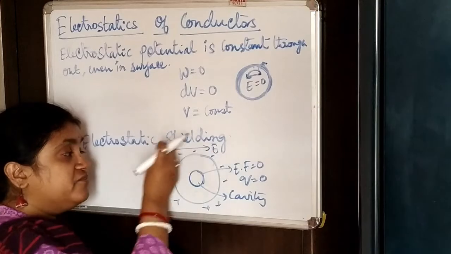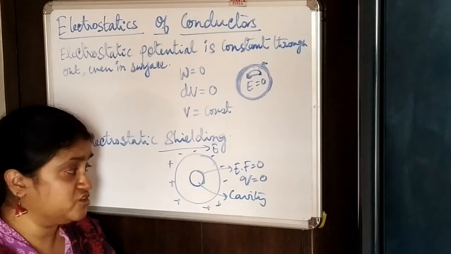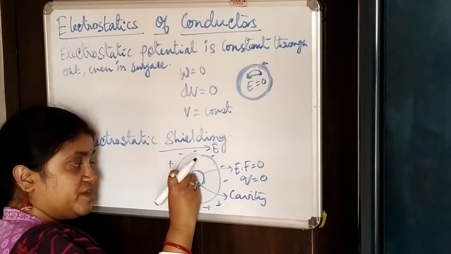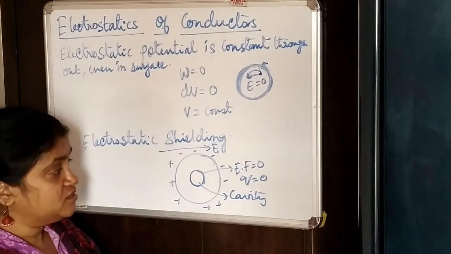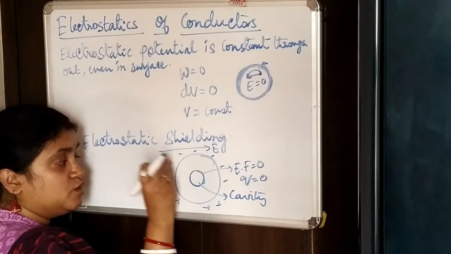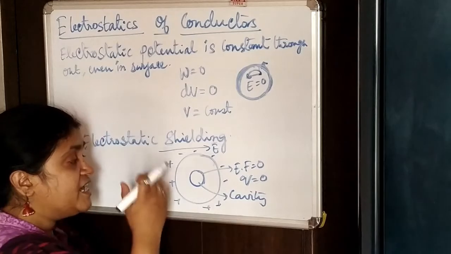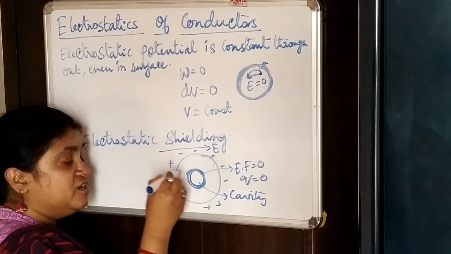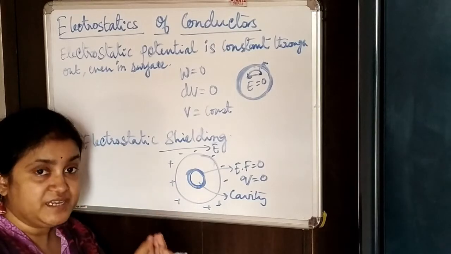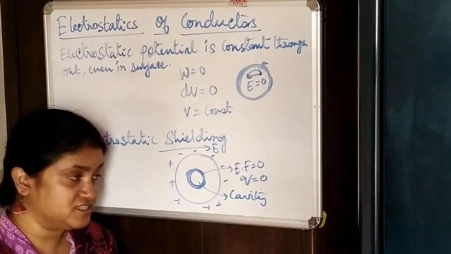If external charges hit the conductor, no charges would accumulate at the center or inside, nor would any electric field be inside, as we have seen in the first two properties. Therefore this whole space is totally shielded from any external electric field or charges.